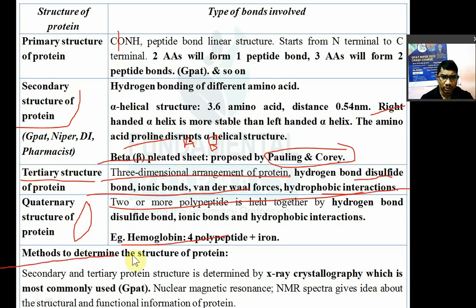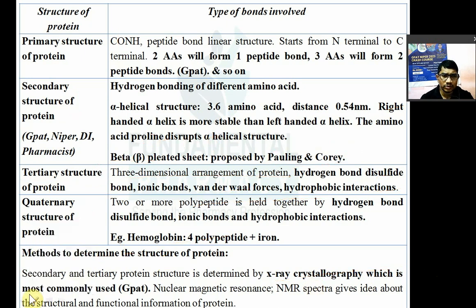Now methods to measure protein structure: the secondary and tertiary structure of protein can be analyzed by X-ray crystallography, which is the most commonly used method. Am I audible to you? For determination of the secondary and tertiary structure of protein, X-ray crystallography is the most common method. A question on this has already come once.